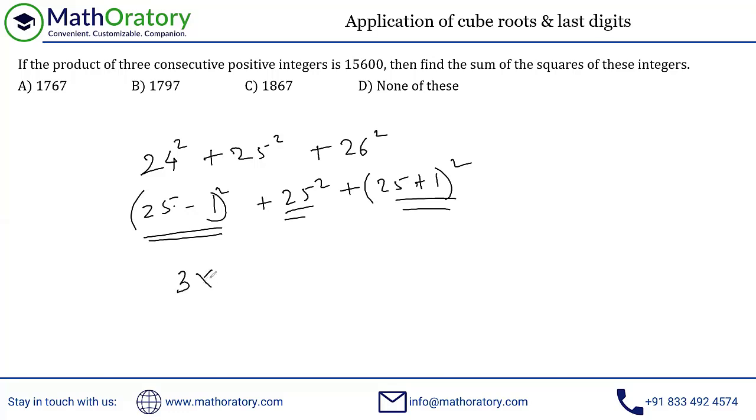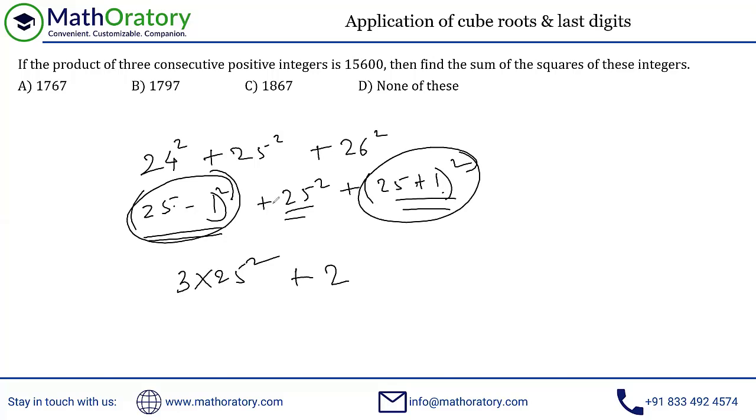So that will give me 3 into 25 square. Here we'll get a 1 square in positive. Here also we'll get a 1 square in positive. So we'll get an extra plus 2. But the 2 into 25 into 1 and the 2 into 25 into 1 will have opposite signs in these two expansions, so that will cancel out. So the end result will be this thing only. 25 square is 625 into 3 is 1875, plus 2 will be 1877. And that should be the answer to this problem. We don't have that in the options, so the answer should be none of these.